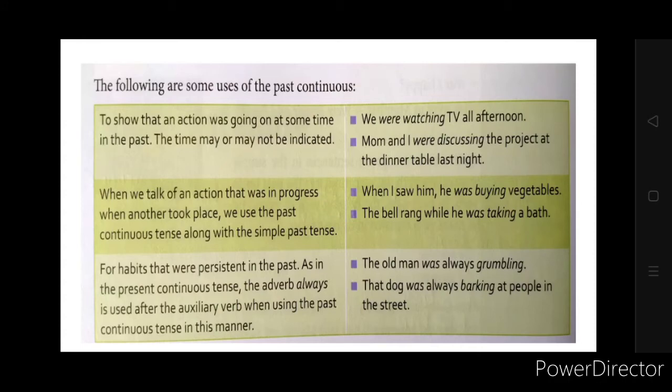Now when do we use past continuous? To show that an action was going on at some time in the past. The past में वो जब हो रहा था. Okay, it was still happening. When we talk of an action that was in progress when another took place. Okay, already चल रहा था.